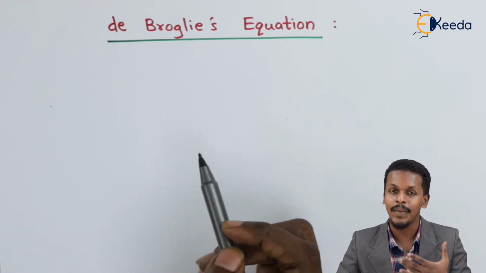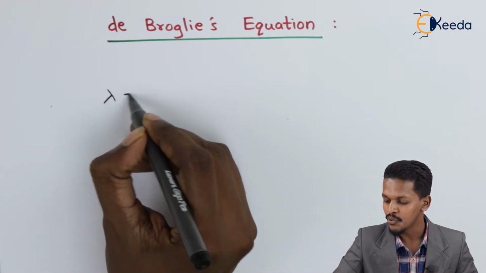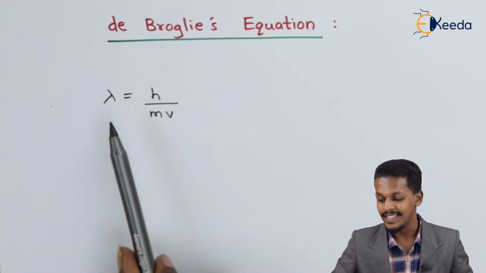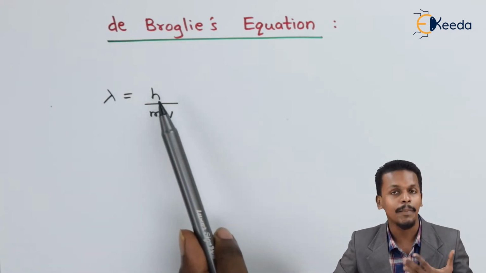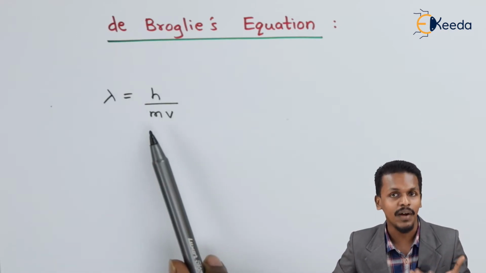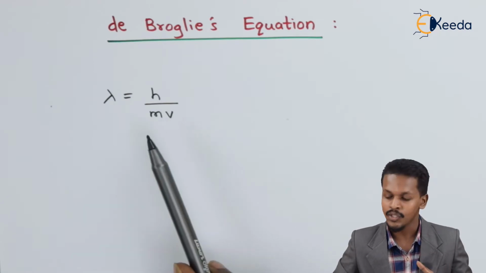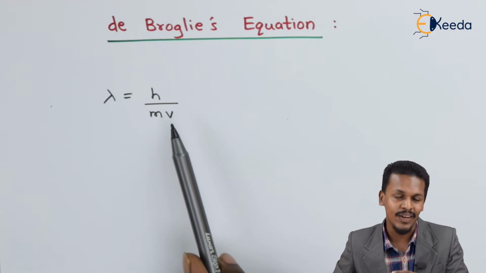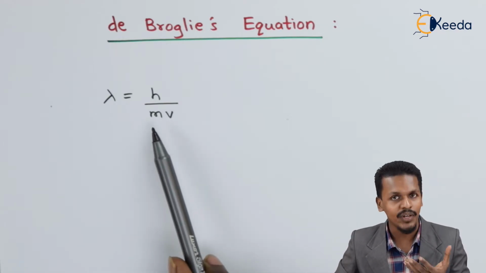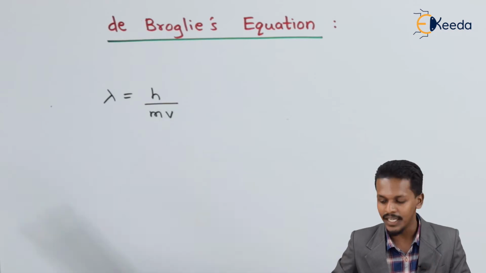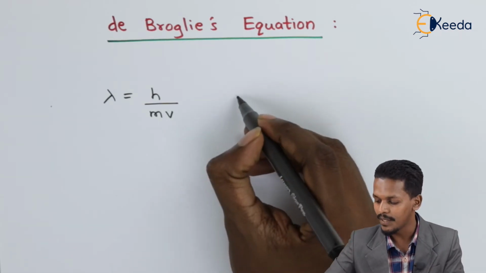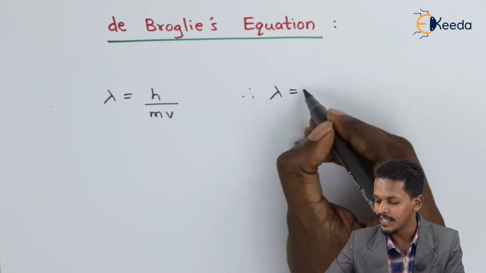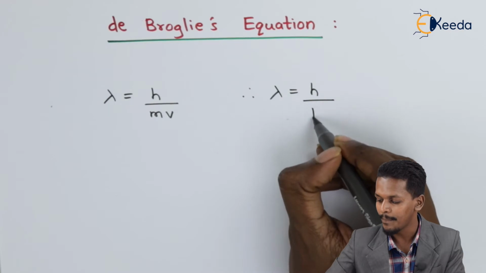This was given by the equation lambda is equal to h divided by mv, where lambda is the de Broglie wavelength, h is the Planck's constant, m is the mass of the particle, and v is the velocity. Suppose a particle is moving with a particular velocity, and because it has a particular mass, it will have a momentum, which is given by the formula mv equals p. Therefore we can write the de Broglie equation as lambda is equal to h divided by p.